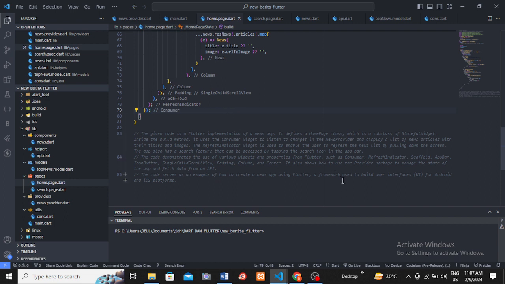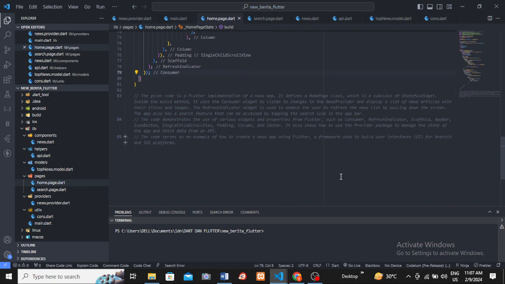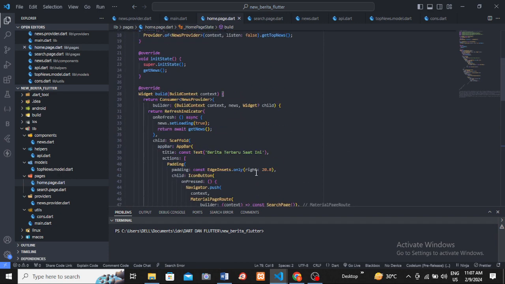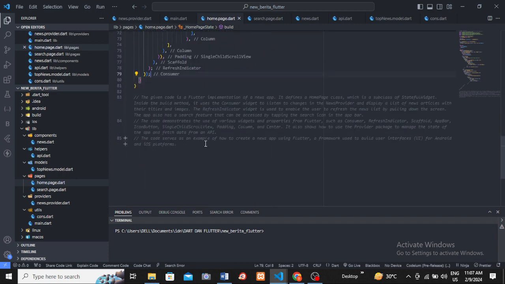It also shows how to use the provider package to manage the state of the app and fetch data from an API. The code serves as an example of how to create a news app using Flutter, a framework used to build user interface for Android and iOS platform.